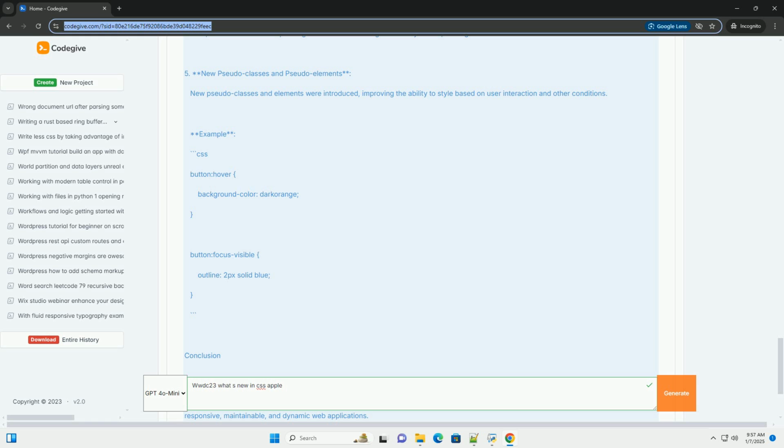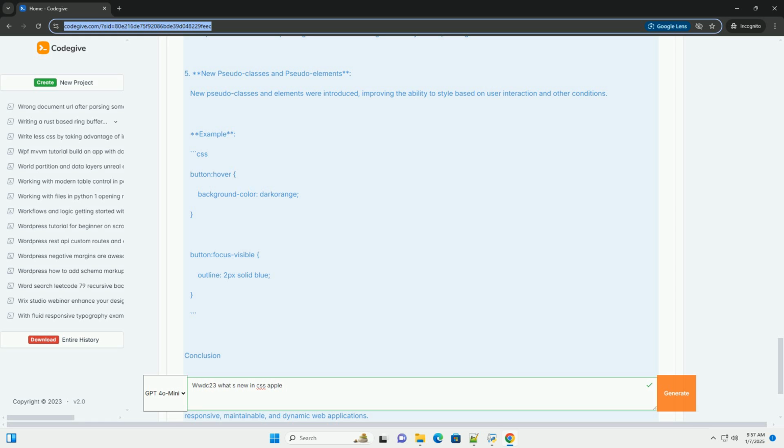5. New pseudo-classes and pseudo-elements. New pseudo-classes and elements were introduced, improving the ability to style based on user interaction and other conditions. Example. Conclusion.